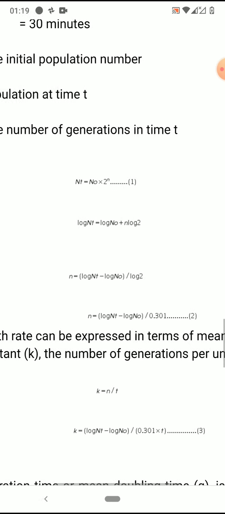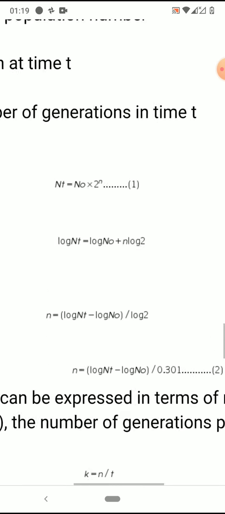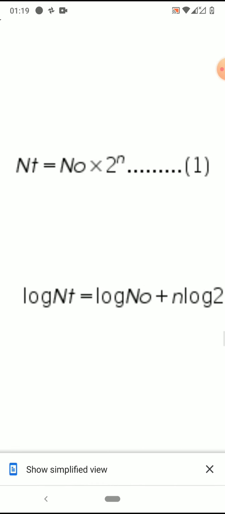Okay. So now the graph goes in this way. The equation is Nt equals N0 into 2 to the power of n. I have always given, for example, the first division. So after the first division, how many cells will be there? Let us assume that N0 equals 1.